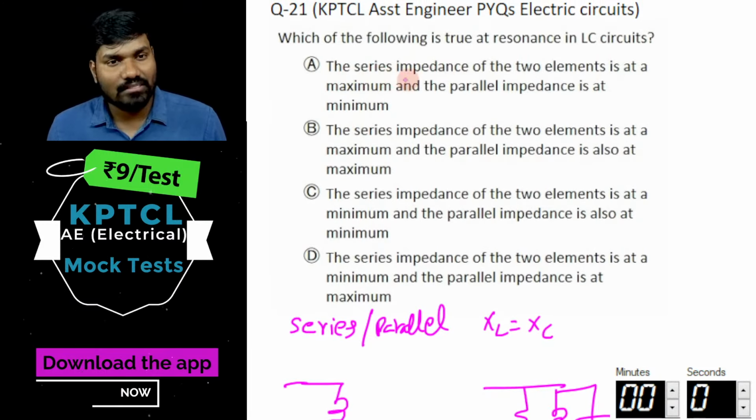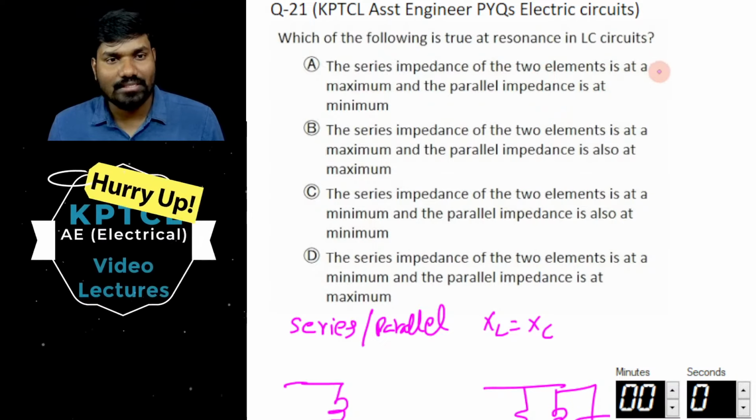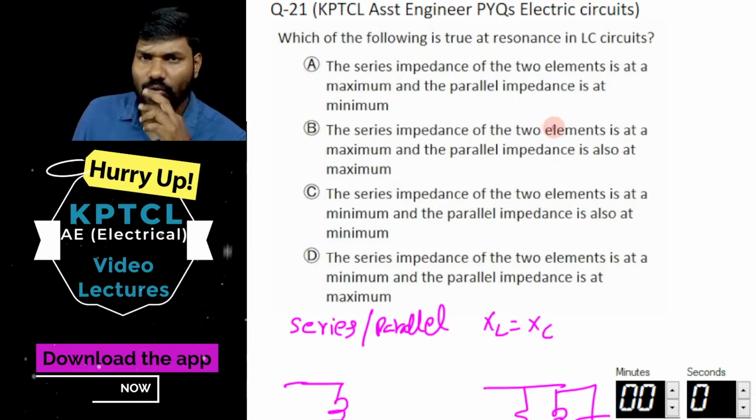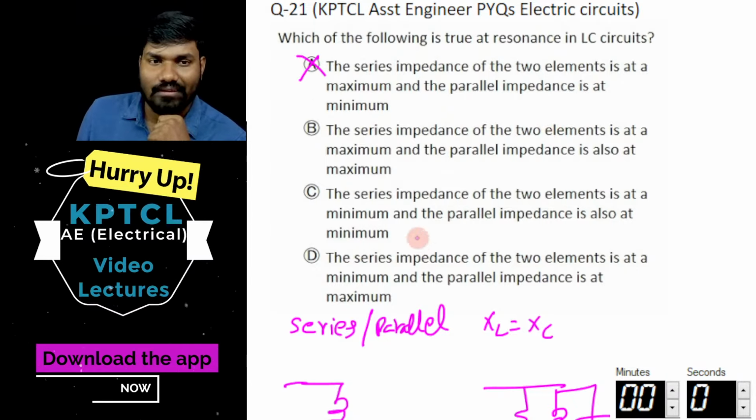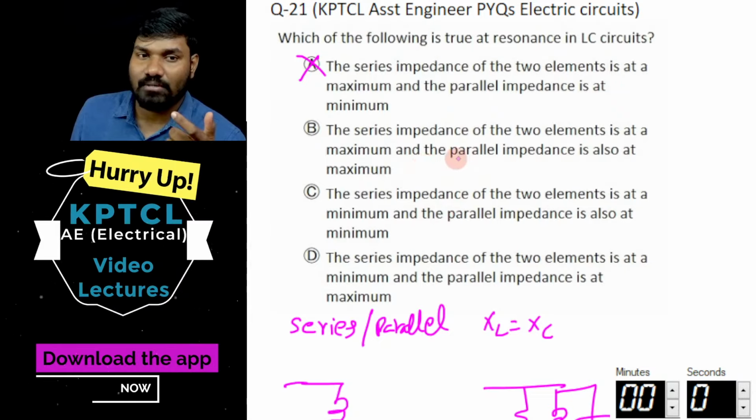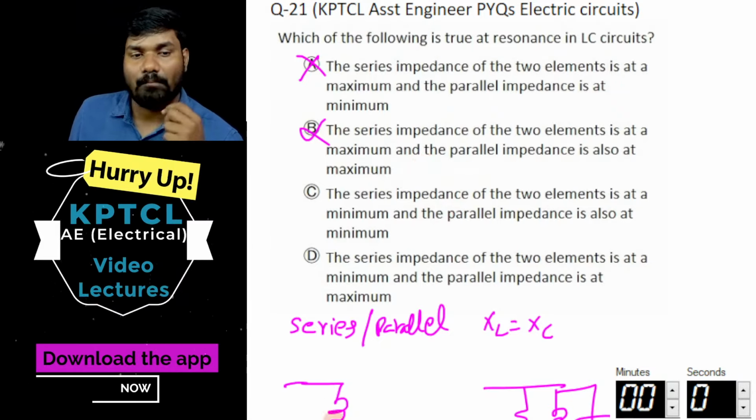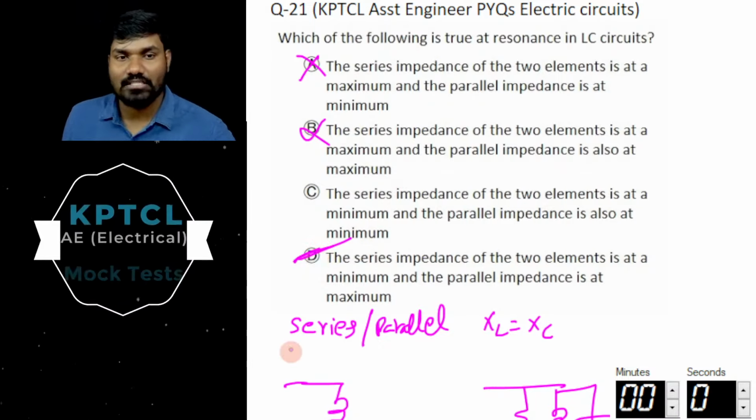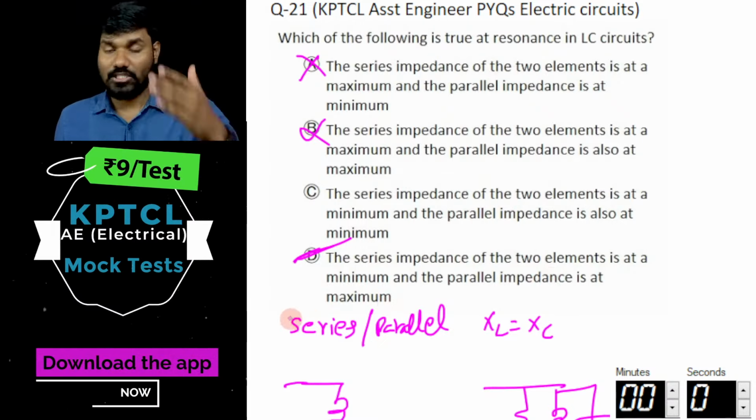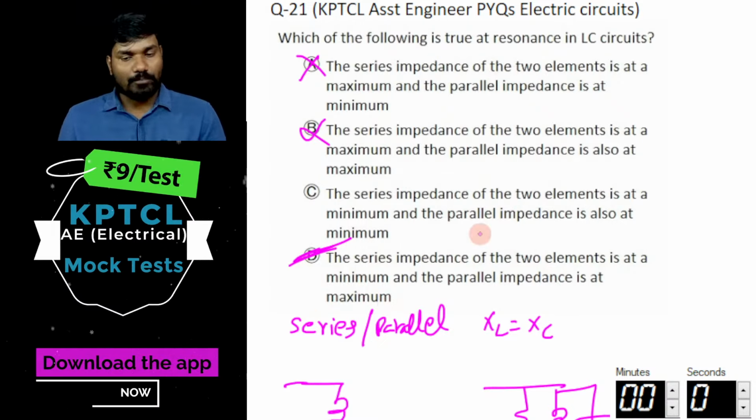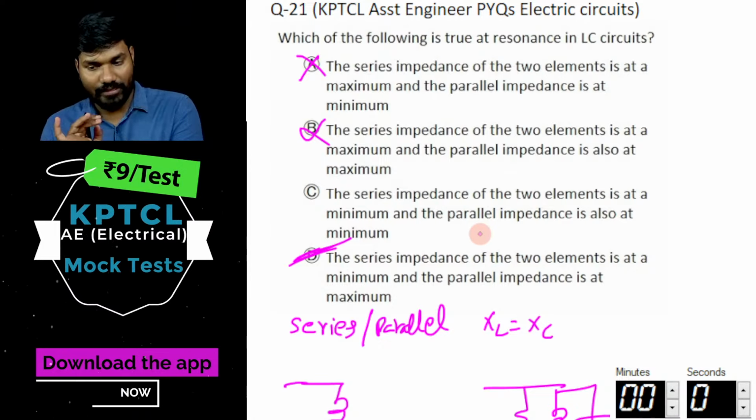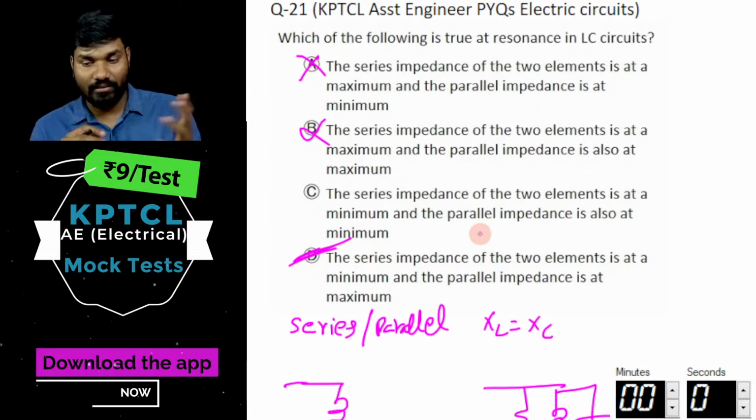Now if you look into these options, what is given? The series impedance of the two elements is at maximum and parallel impedance is at minimum. No, it's reverse. So this is wrong. One is minimum, another one is maximum, and that is happening only in this case: the series impedance of the two elements is at its minimum, parallel impedance is at its maximum. So answer D. Absolutely right, those who marked answer as D. Very good, Nagendra. You have given a beautiful explanation like every time you give.